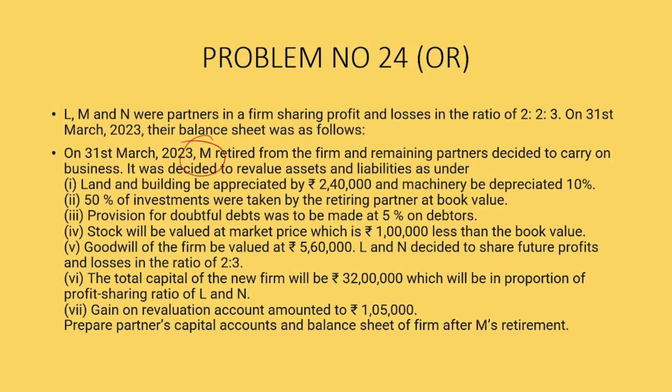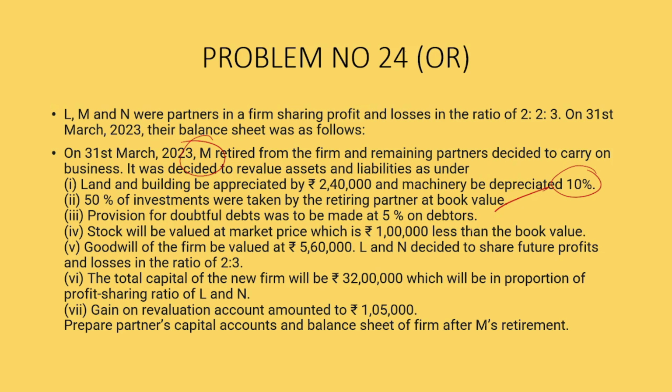Land and building be appreciated by 2,40,000. So, it is appreciated by, not appreciated to. Please understand the term that is applied over here. The machinery has been depreciated at 10%. 50% of the investment was taken by the retiring partner at book value.